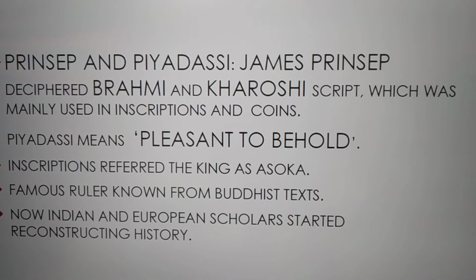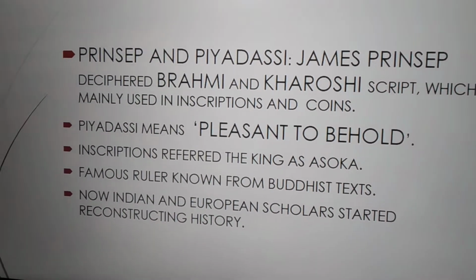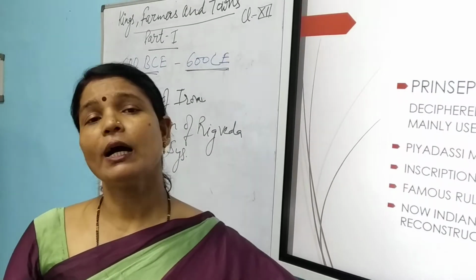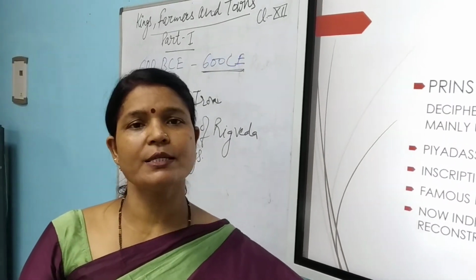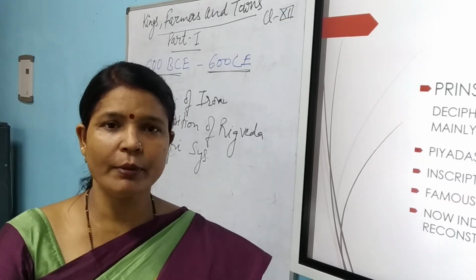Then these inscriptions are about Ashoka, the famous ruler known for Buddhist texts, because Ashoka adopted Buddhism in his later life. So many Buddhist texts are also available about that period.